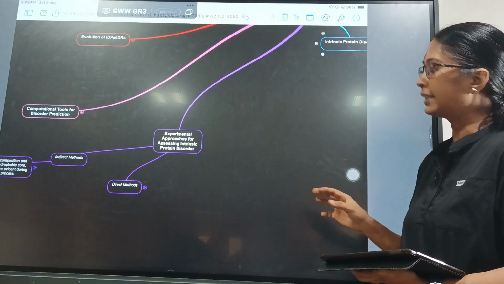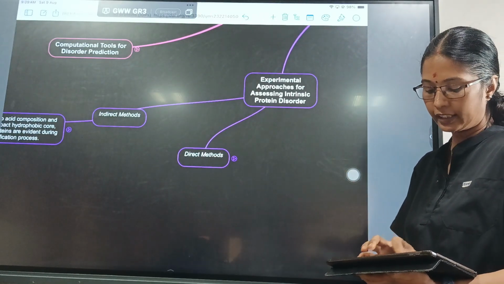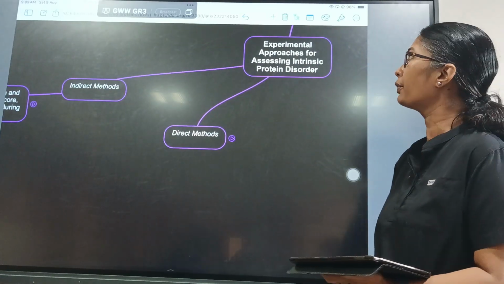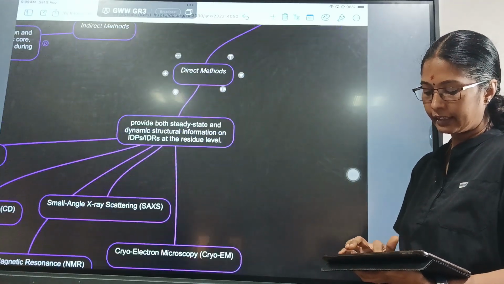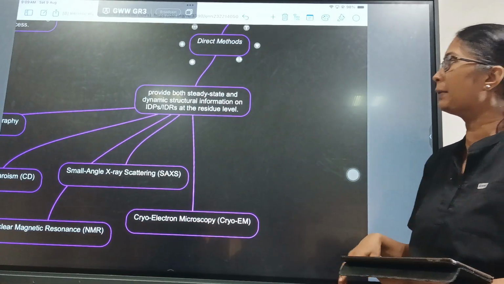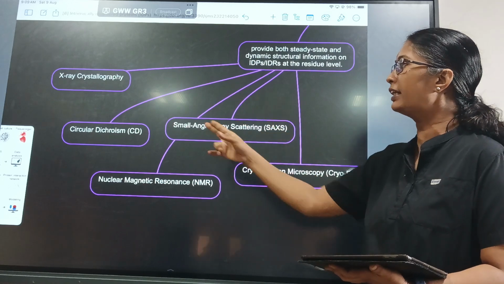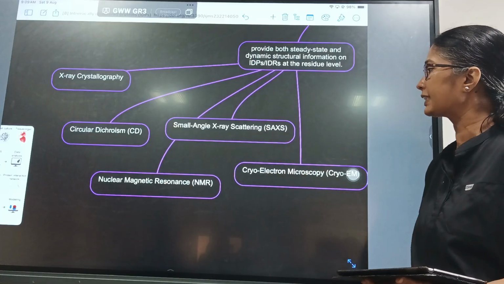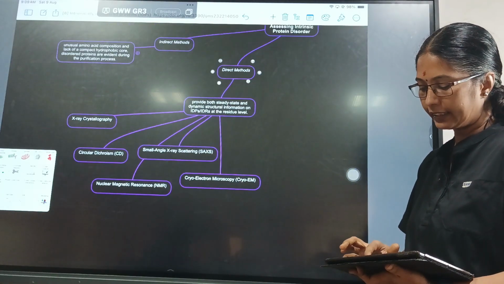So now that we know the intrinsically disordered proteins are proteins which do not have a stable structure, how do we identify them? For the experimental approach for assessing the intrinsic protein disorder, there are two methods, the direct and the indirect methods. The direct method provides both steady state and dynamic structural information on the IDPs or IDRs at the residue level. The methods are X-ray crystallography, circular dichroism, which is a spectroscopic method, small angle X-ray scattering, nuclear magnetic resonance and cryo-electron microscopy. So these are the direct methods.